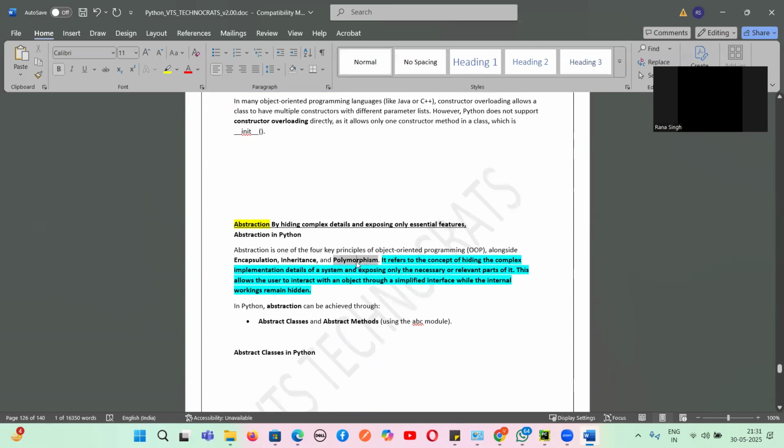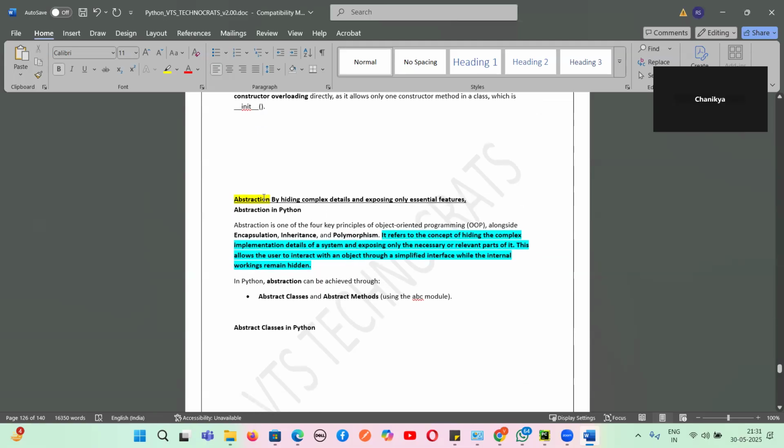What is polymorphism? Objects behaving in different ways. It can be achieved using method overriding and method overloading. Now we are learning abstraction. What is abstraction? Hiding the complex details and exposing only the essential features. Yes or no, guys?